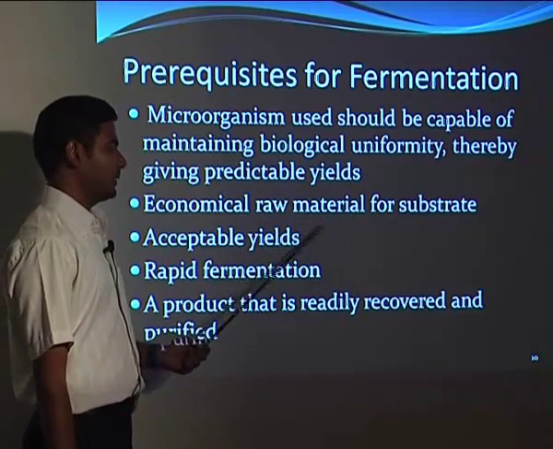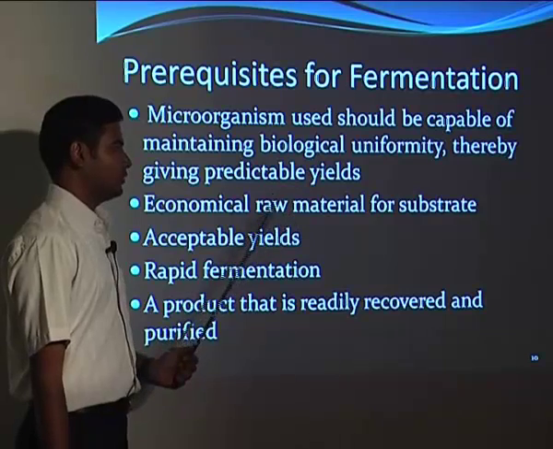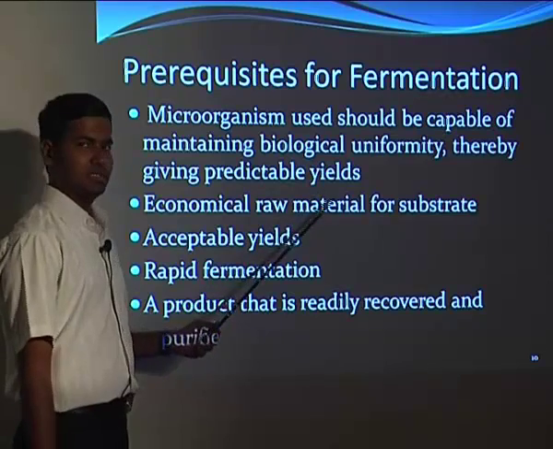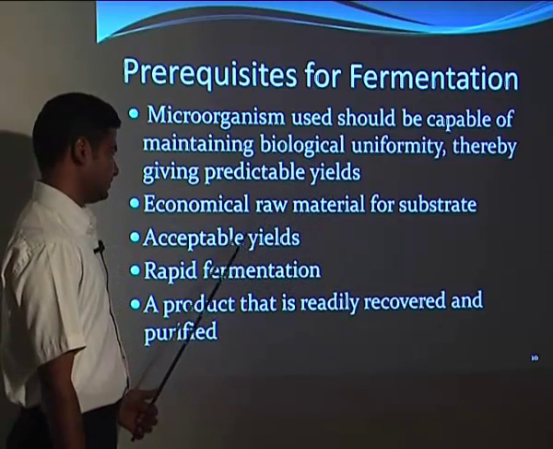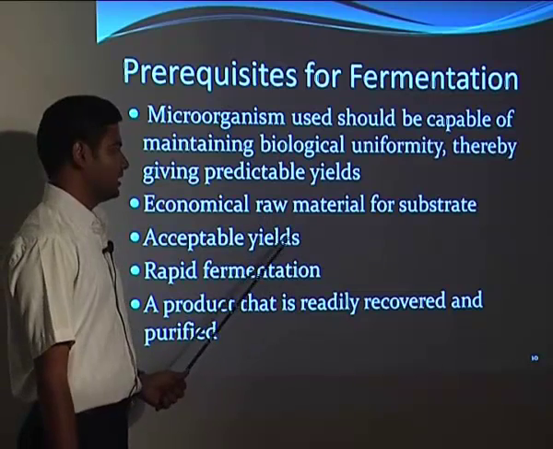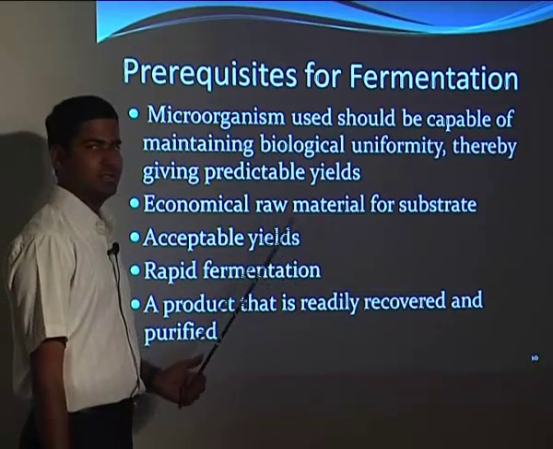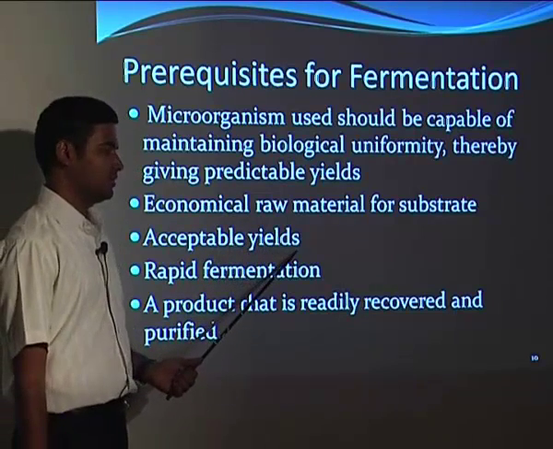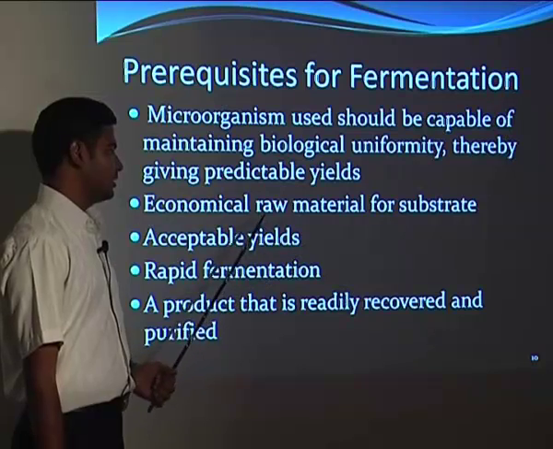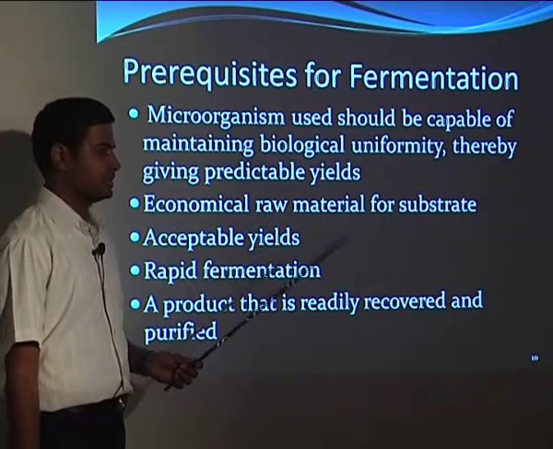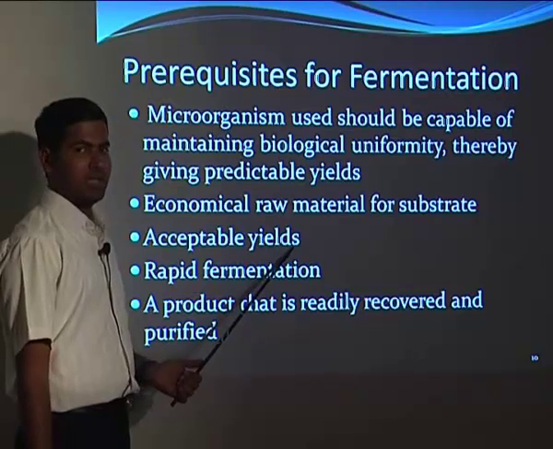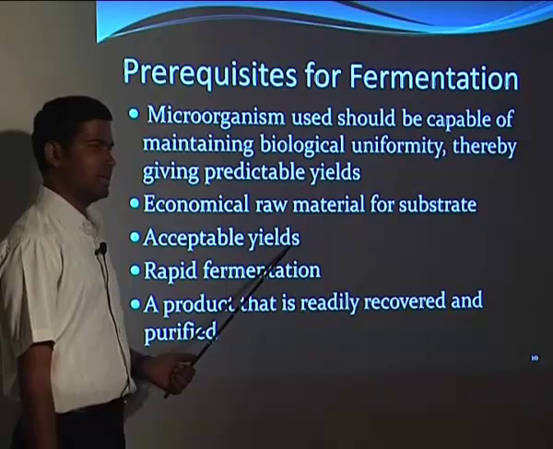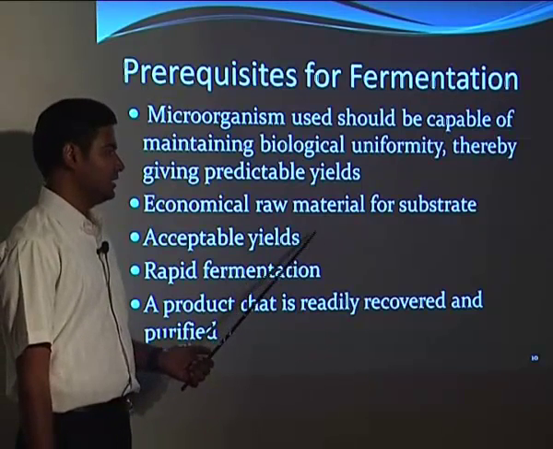There are many things going on to find cheaper raw material on which bacteria can grow and will yield the desired product. Then we should have acceptable yields. It should not happen that the bacteria are eating the nutrients but not producing the desired product. So the yield given by the bacteria should be the same. If more than one bacterium produces the same product, we have to look for the bacteria which can use cheap raw material and give a high yield. That bacteria we can use industrially.